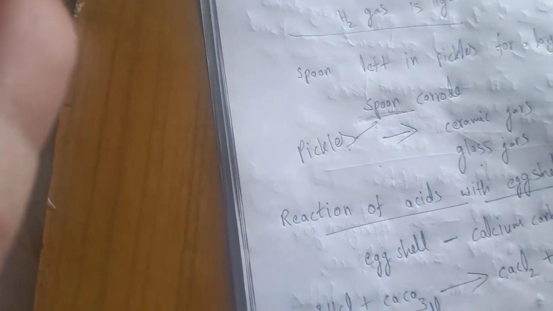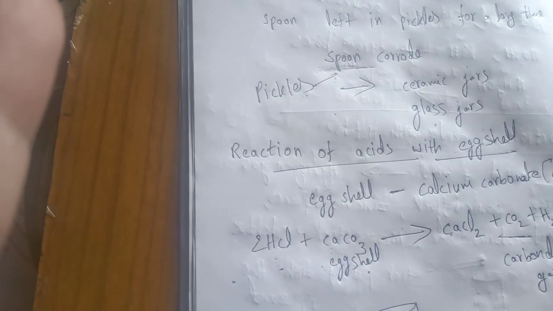How can we prove this? Take a test tube and crush the eggshell. Take the crushed eggshell in this test tube. Now add diluted HCl, or diluted hydrochloric acid or sulfuric acid. This acid reacts with the calcium carbonate and releases carbon dioxide.